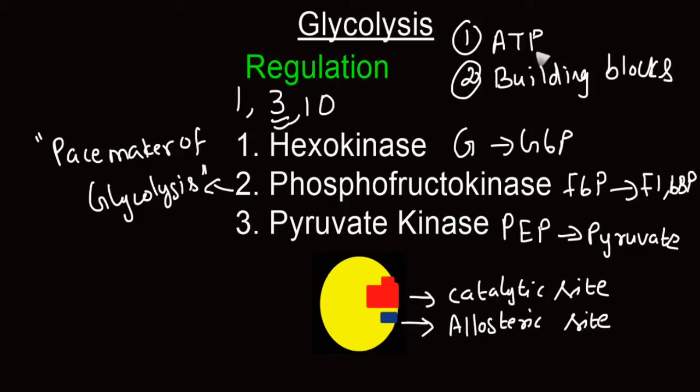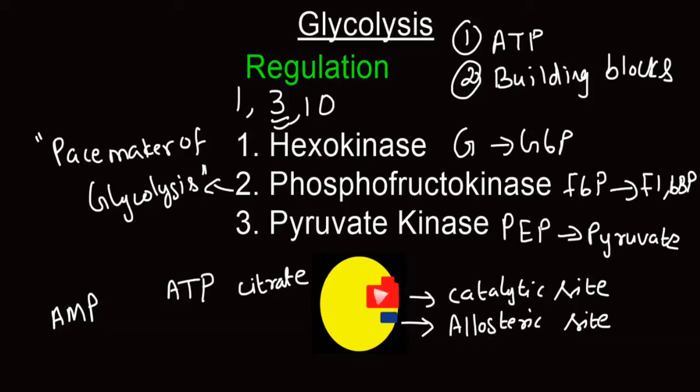Whenever energy is very high, there will be accumulation of adenosine triphosphate molecules. Similarly, whenever building blocks are higher inside the cells, in such a case, there will be accumulation of citrate molecules, which are early intermediates in the TCA cycle. Similarly, when energy availability is lesser, in such cases, there will be accumulation of adenosine monophosphate. Each of these molecules has an effect on the regulation of enzyme activity of phosphofructokinase.